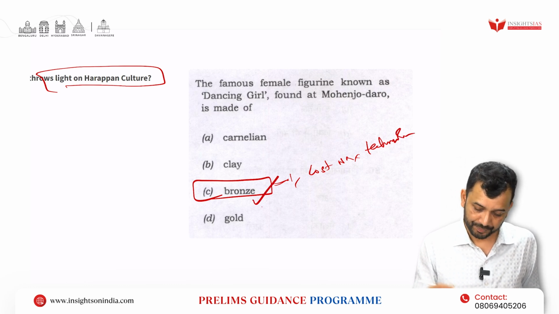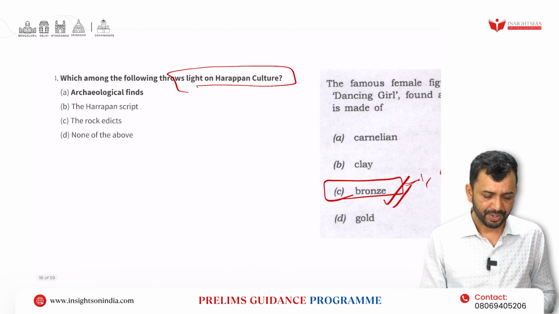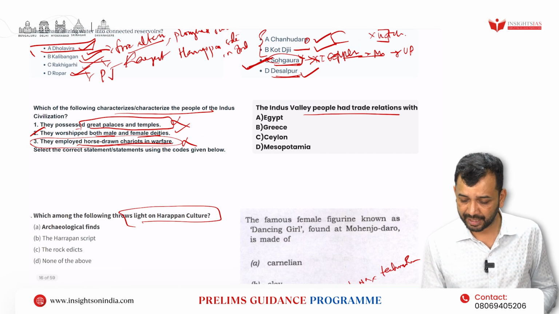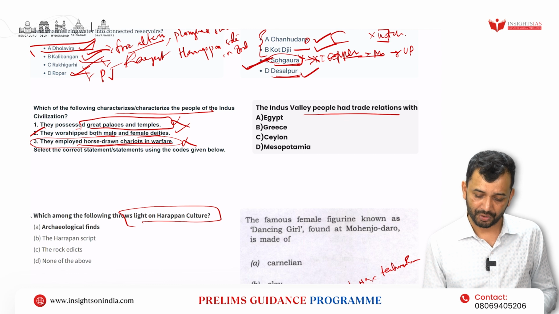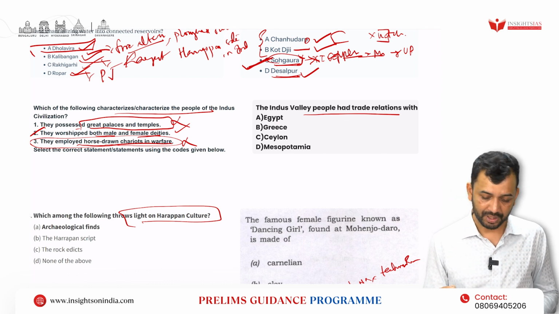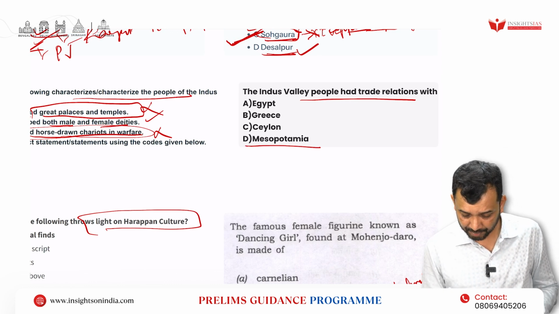So this is clearly known, right? So this is the question that was asked in 2025. Now, if you look at TDS and TAPF, there also the question is there. The Indus Valley population had trade relation with which of the following civilizations? Egypt, Greece, Ceylon, Mesopotamia, and it is clearly known that they had a relationship with Mesopotamia.